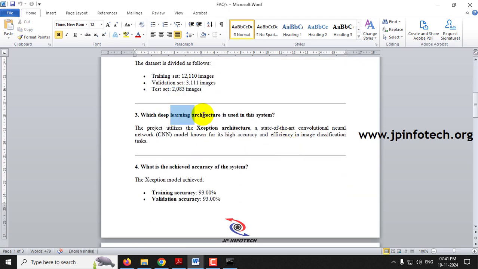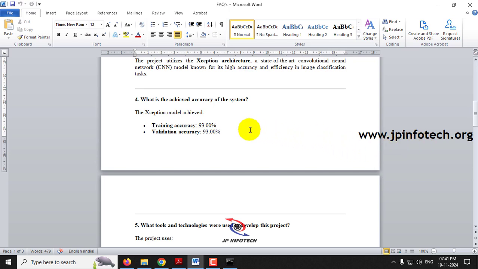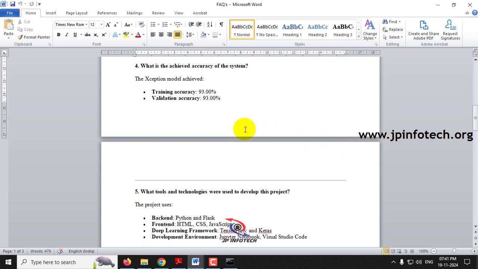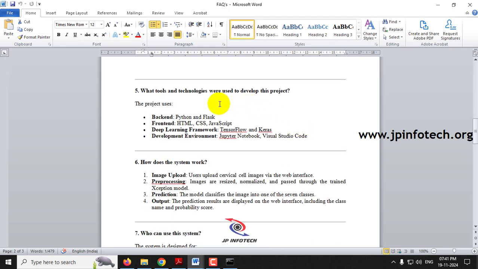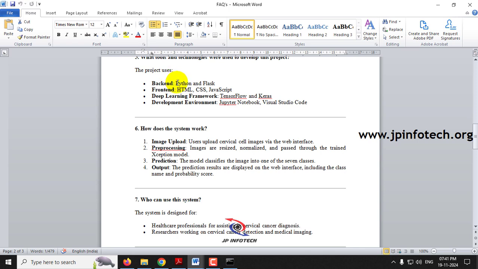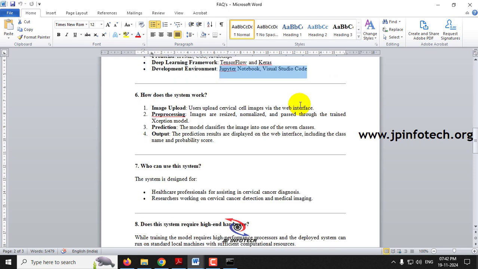Which deep learning architecture is used in the system? We have used the Xception architecture, which is known for its high accuracy and efficiency in image classification tasks. The accuracy that we have achieved is 93% for the test and validation score. And what are the tools that we have used for developing this project? The backend uses Python and Flask, the frontend uses HTML, CSS, JavaScript, deep learning uses TensorFlow and Keras, and for the development environment, Jupyter Notebook or VS Code, anything that you can use.